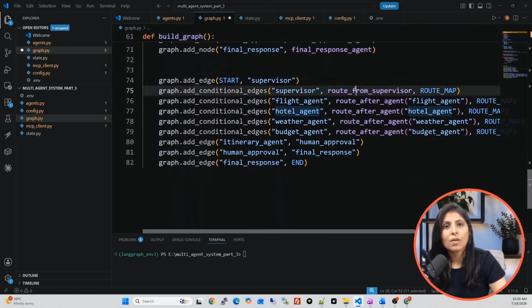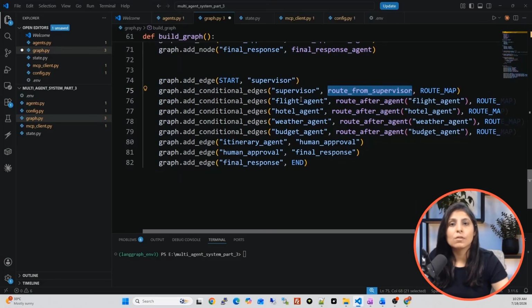And after that, once the supervisor agent is connected with the next agent using this function, which node should be the next one? If the next node is flight agent, then using this function, we will get the next node. And if the next node is hotel agent, then using this function, we will know the next node.